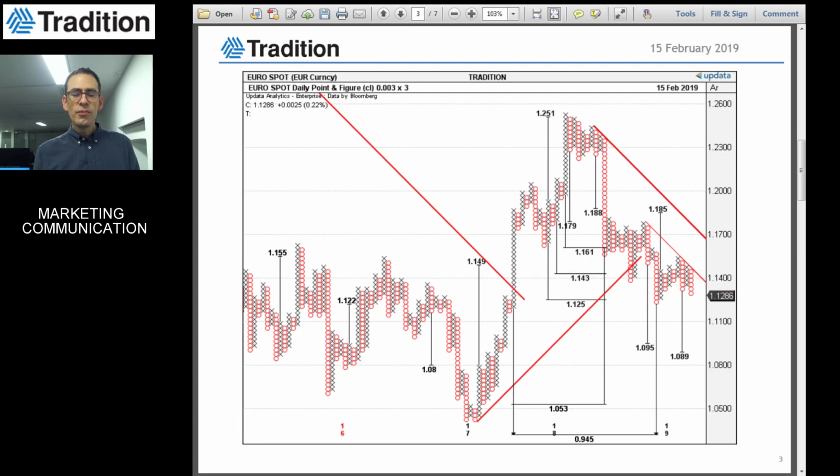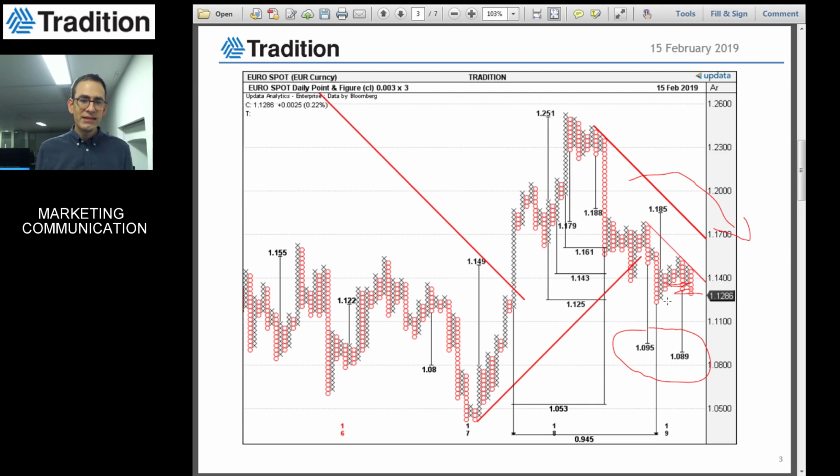If we look at the point and figure chart, so this is my mid-term point and figure chart, we can see two consecutive double bottom sell signals here, which is the definition of a downtrend. We can see that the trend has been negative since last year. What this signal suggests is that we may be only at the start of a new downside acceleration on euro-dollar, possibly to 1.0. You can see the targets here, 1.095 or even 1.09. So a significant downside risk.